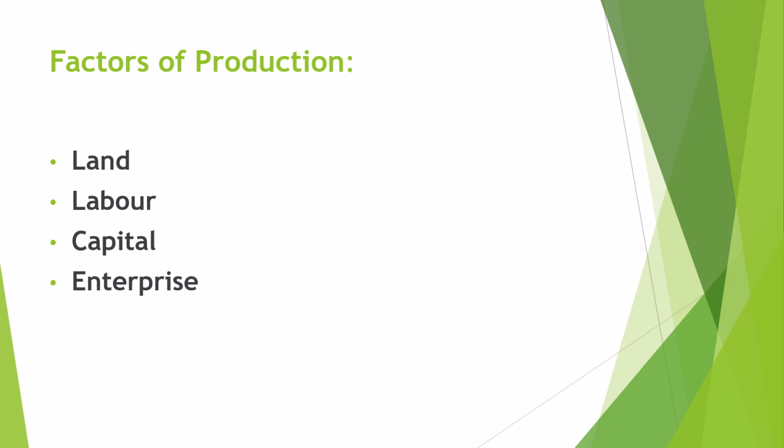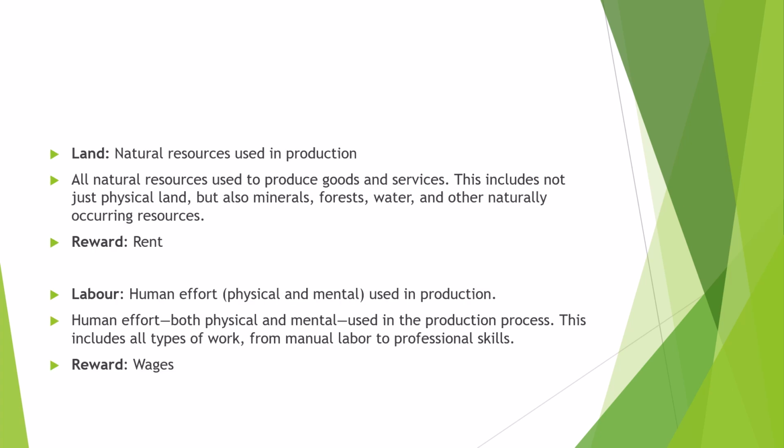So here we know that there are mainly four factors of production. Number one is land, then labor, third one is capital, and the last one is enterprise, or we can say it as organization. So let's come towards land, what the land is. First of all, we are going to discuss its definition and then the reward of it.